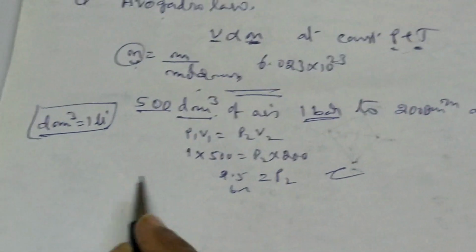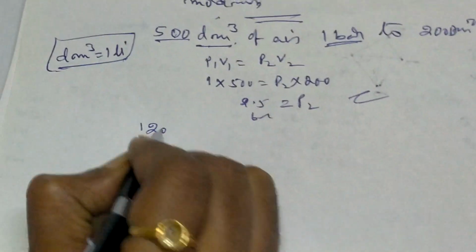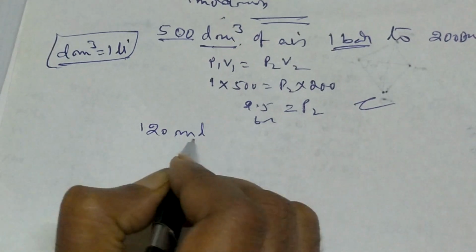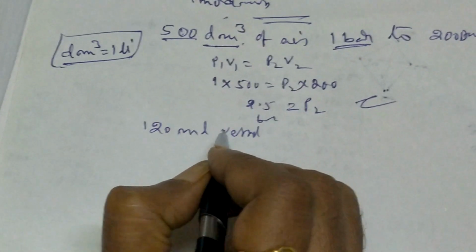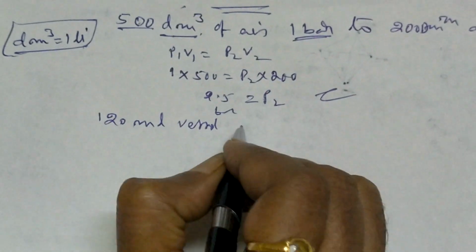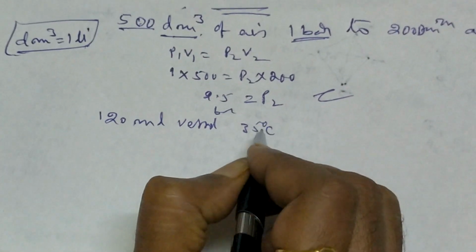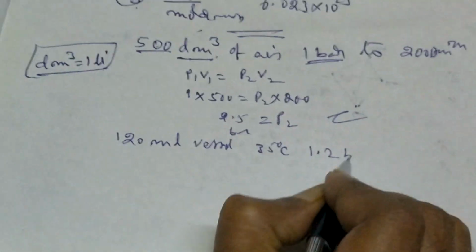A vessel of 120 ml capacity is taken, and the gas is at 35 degrees centigrade and pressure is 1.2 bar.